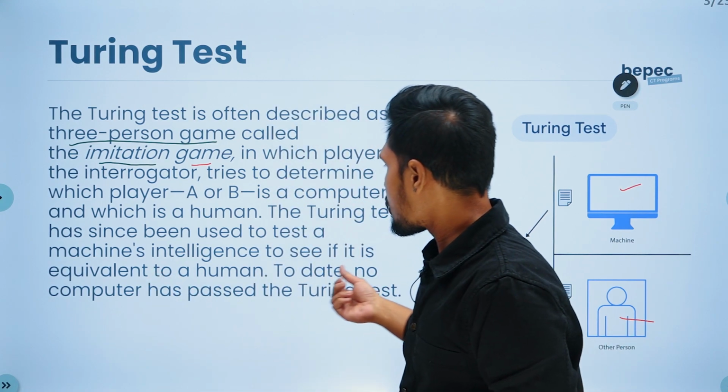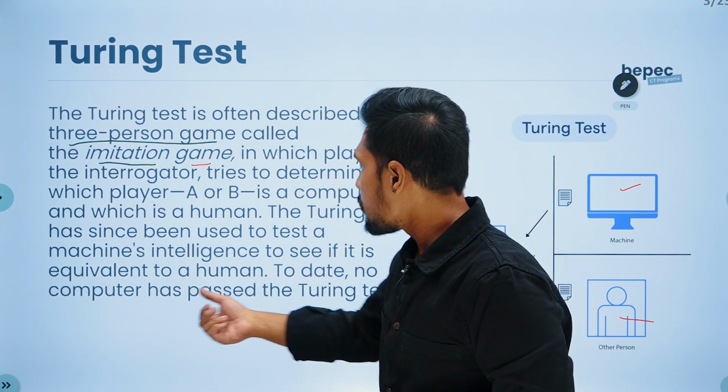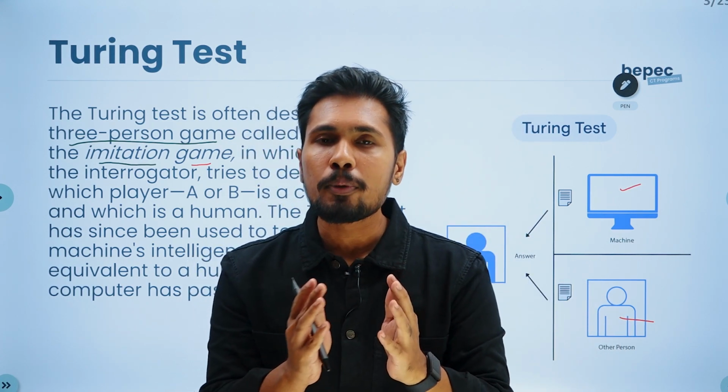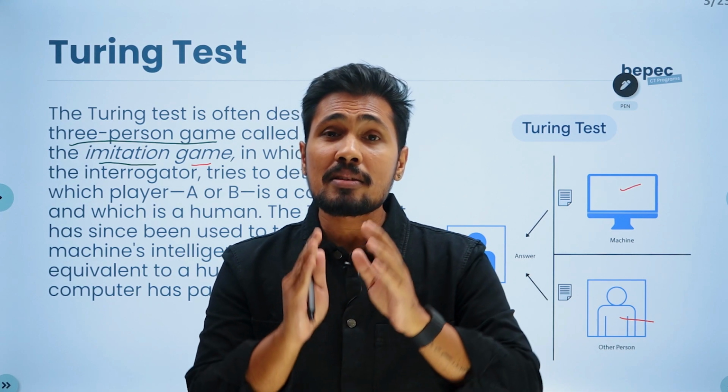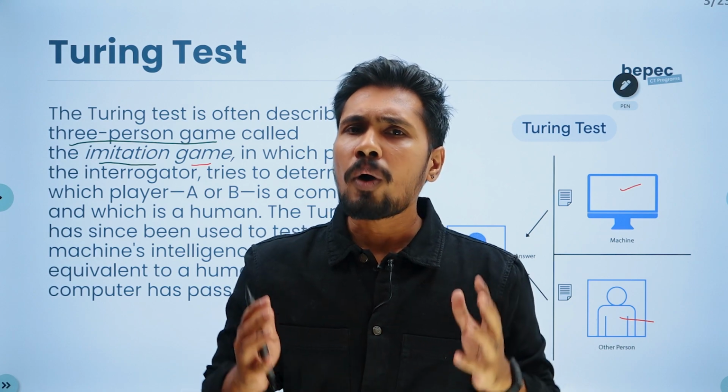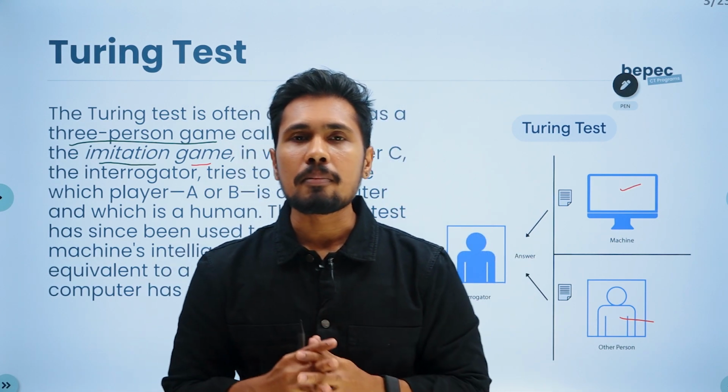And if you notice, to date, no computer has passed the Turing test. Which means humans are doing better than machines. Then why or how exactly has this AI been implemented everywhere?